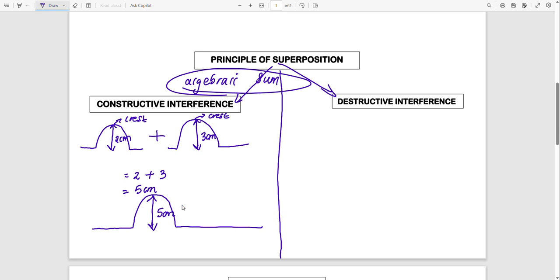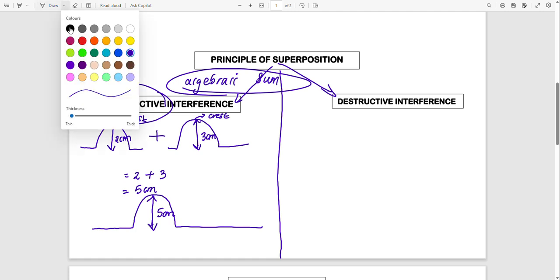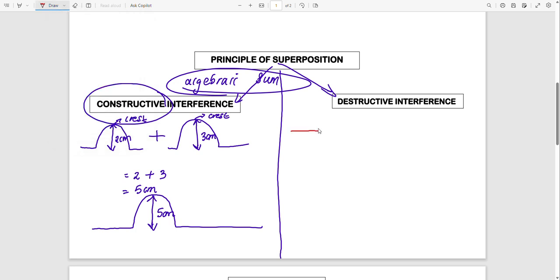So when we have two pulses that are meeting at the same point at the same time, and both of those pulses have a crest, that is constructive interference. And then we have destructive interference. That is whereby we have a pulse, let us say this one is 4 centimeters, and we are going to add another pulse of maybe 3 centimeters.